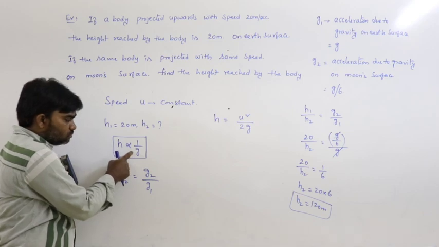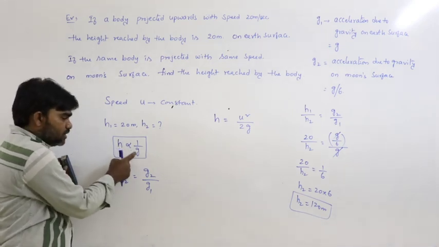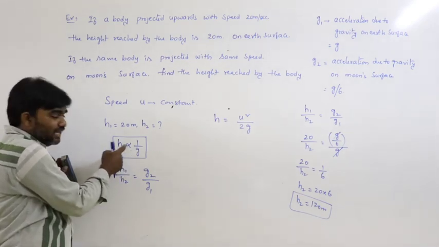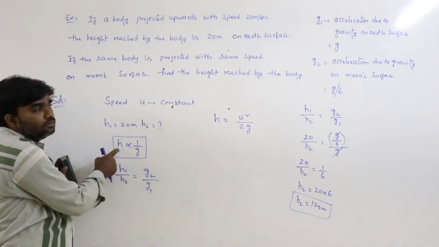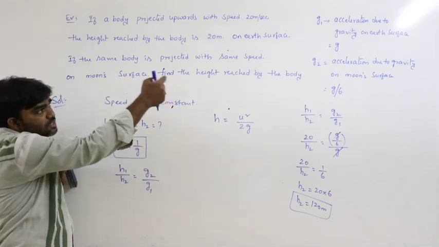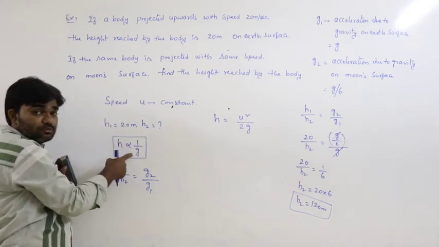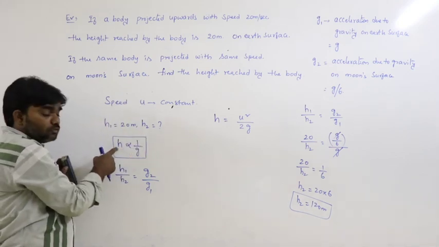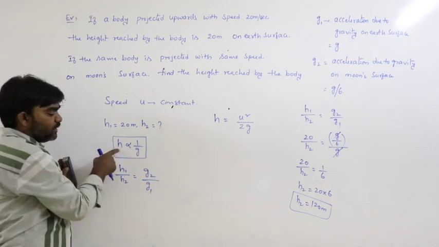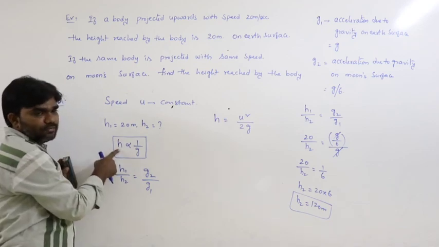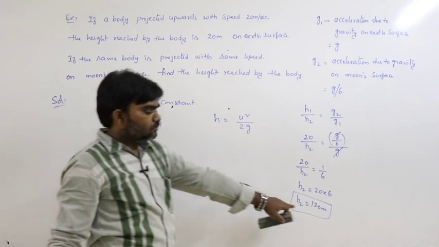If g is more, h is less. If g is less, h is more. g is the acceleration due to gravity. Acceleration due to gravity on the earth's surface is more when compared to the moon, that's why h is less on the earth's surface and h is more on the moon's surface.